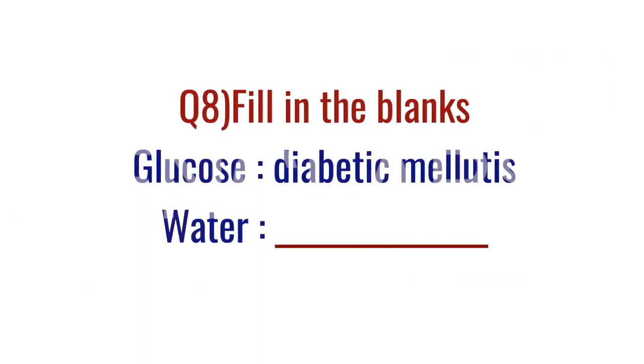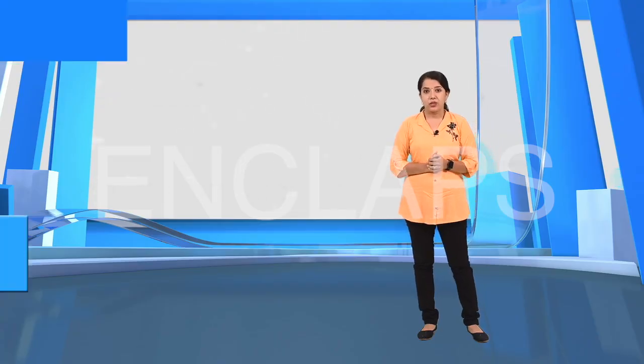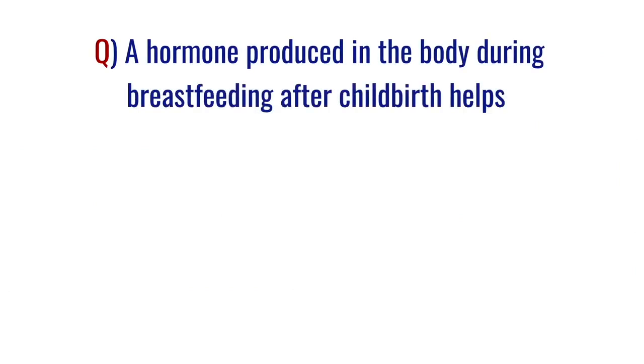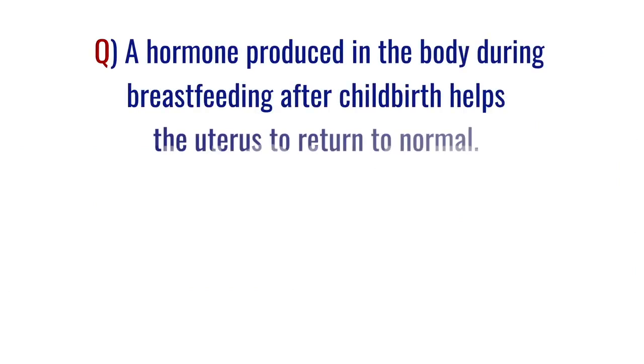Now it is the question round. Fill in the blanks. Glucose, diabetes mellitus. Water, yes, diabetes insipidus. The next question based on this activity. A hormone produced in the body during breastfeeding after childbirth helps the uterus to return to normal.